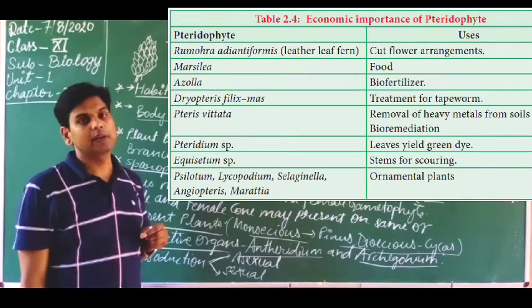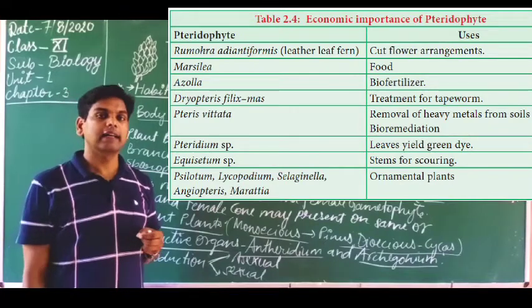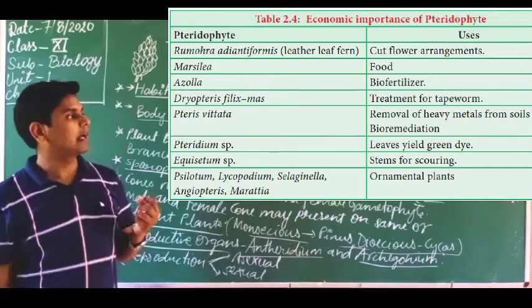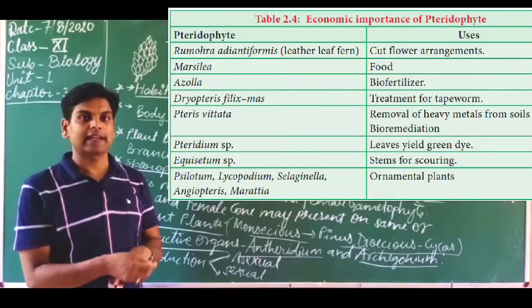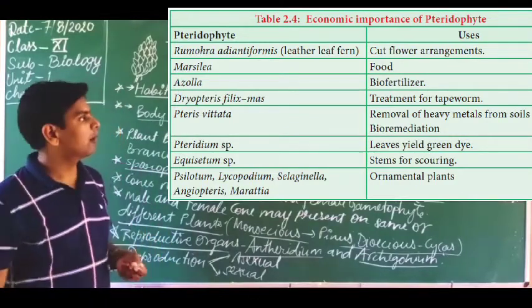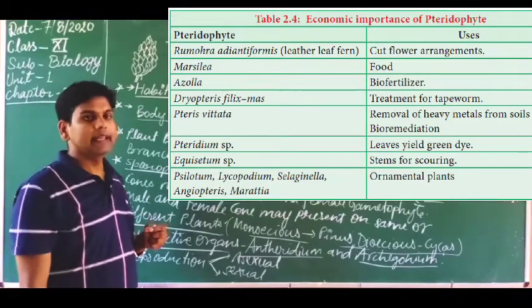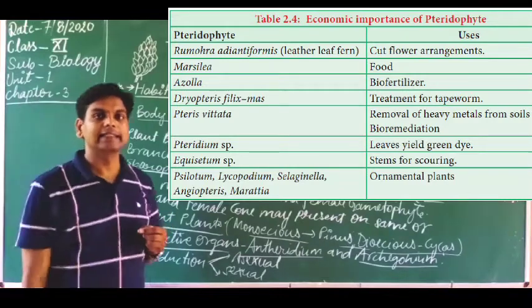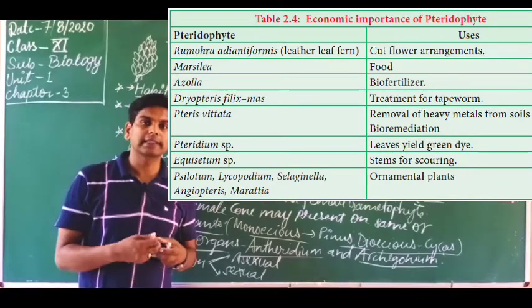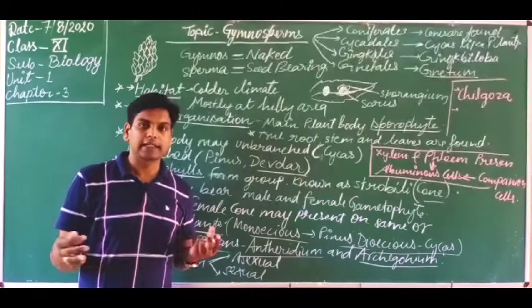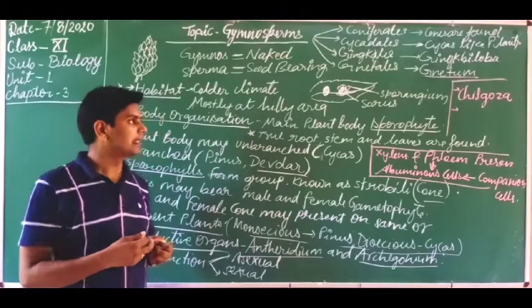Okay, so it is a very important question. Sago is the reserved food material of the plant in the form of starch grain. So it is extracted from the stem of cycas. Okay, and also cycas is used as an ornamental plant. So in lawns and for different ornamental purposes it is used.